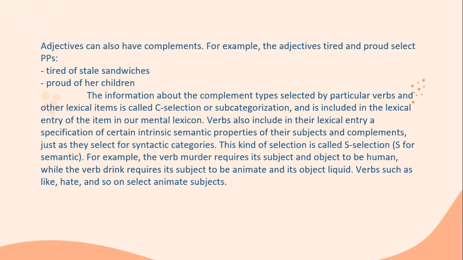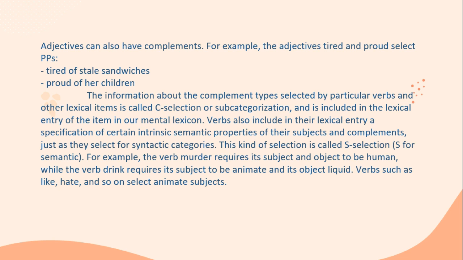The information about the complement type selected by a particular verb or other lexical item is called C selection or subcategorization and is included in the lexical entry of the item in our mental lexicon. Here, C stands for categorical and is not to be confused with the C that stands for complementizer.